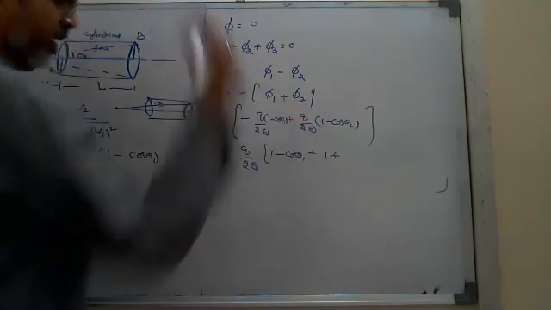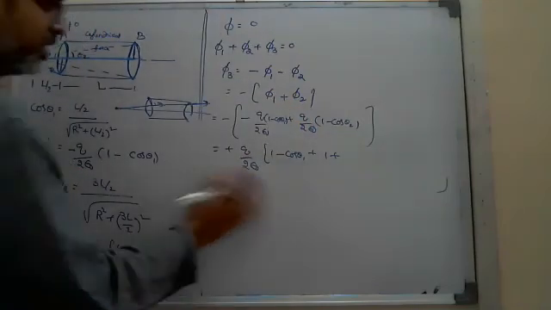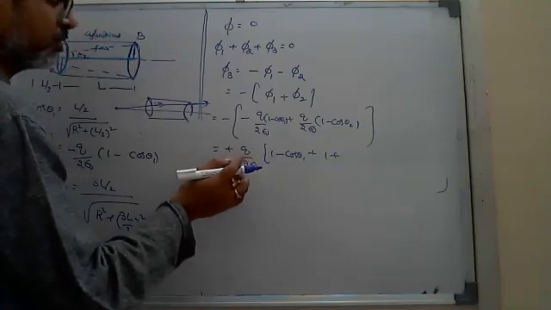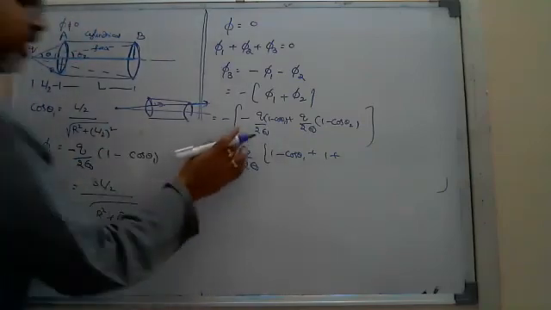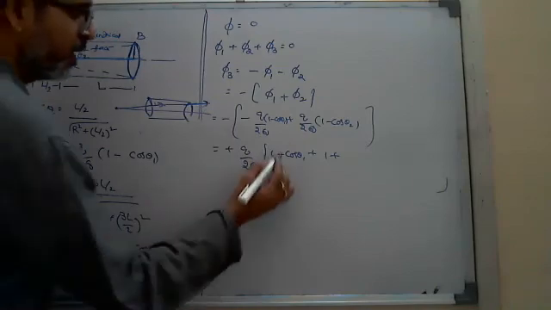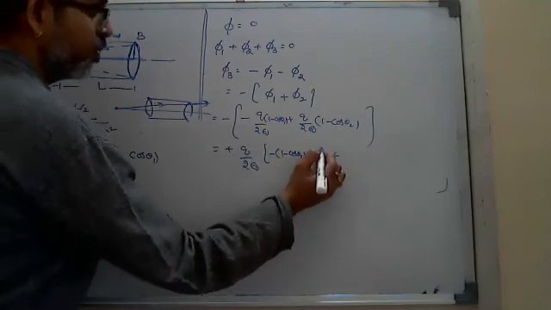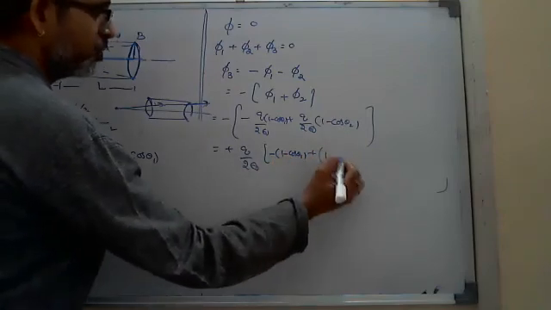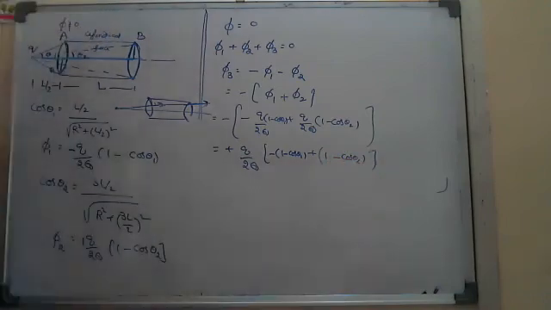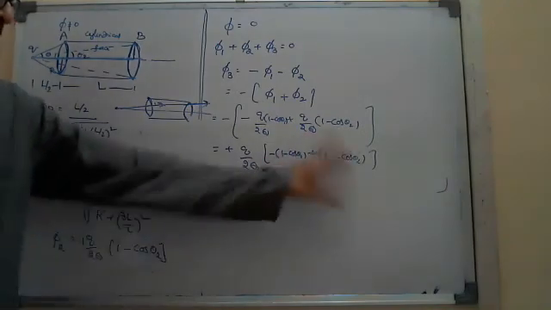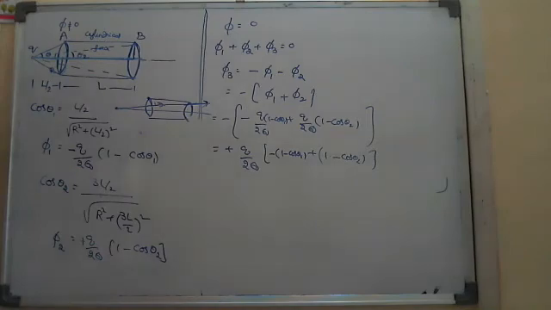If I take q by 2 epsilon naught common, I will get minus of 1 minus cos theta 1 plus 1 minus cos theta 2. Minus 1 plus 1 get cancelled, then it will be cos theta 1 minus cos theta 2. This is the flux through the cylindrical face. Likewise, we have to solve related to that concept.